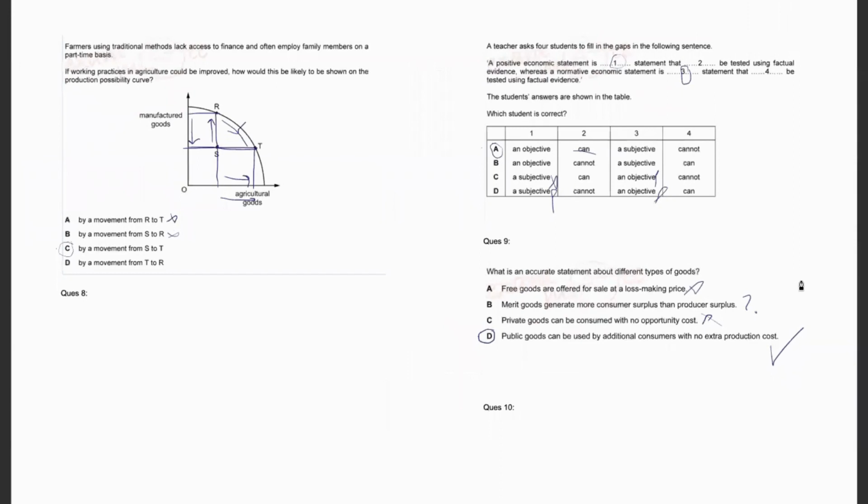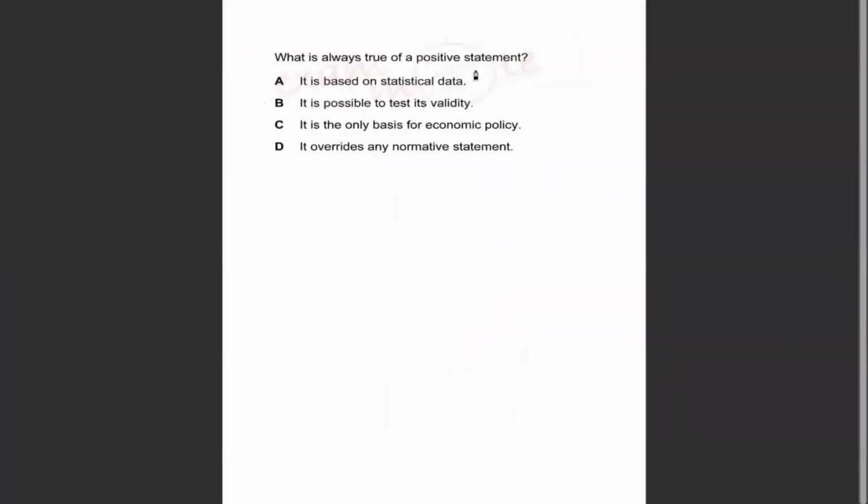Now let's move towards the last question, which is, what is always true of a positive statement? It is based on statistical data. Yes, of course, it is based on statistical data, but always, I don't really know. So we keep this as an option until we look at the other options. It is possible to test its validity. Of course, it is. That's what positive statements are for. It is the only basis for economic policy. Nah, normative statements are also equally important. It overrides any normative statement. No, this is not an answer.